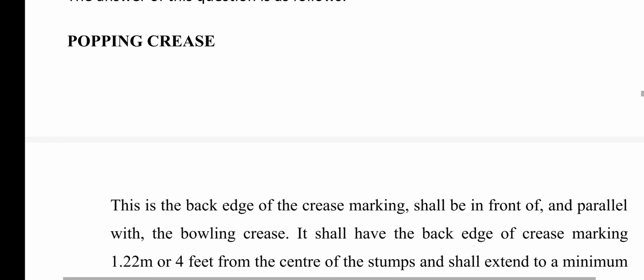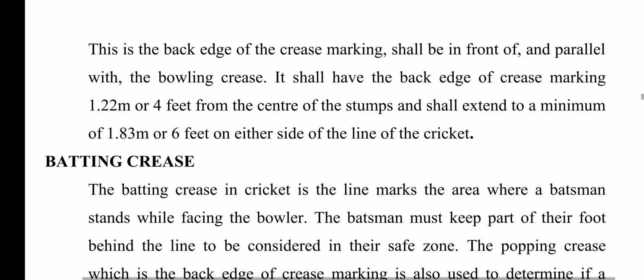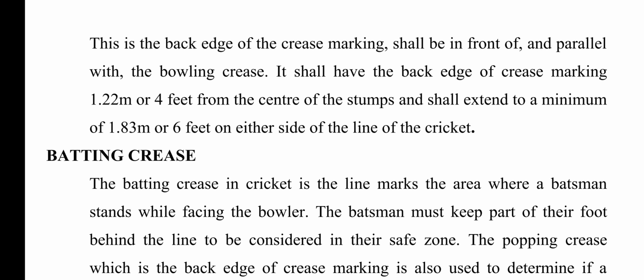Popping crease. This is the back edge of the crease marking. It shall be in front of and parallel with the bowling crease. It shall have the back edge of the crease marking 1.22 meter or 4 feet from the center of the stumps and shall extend to a minimum of 1.83 meter or 6 feet on either side of the line of the stumps.